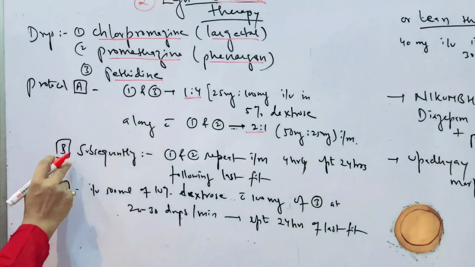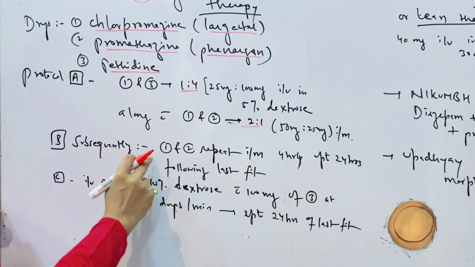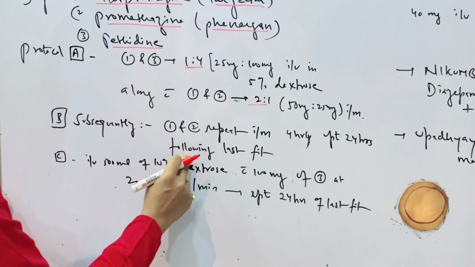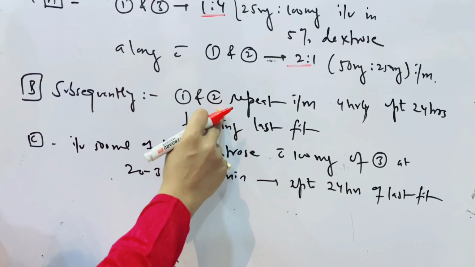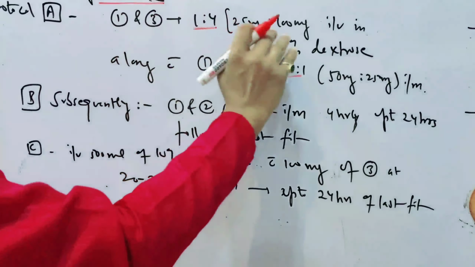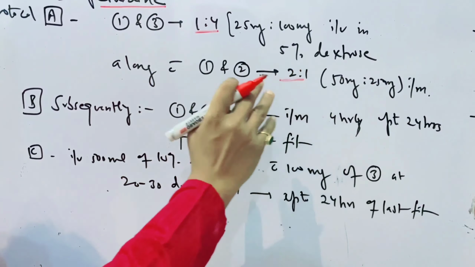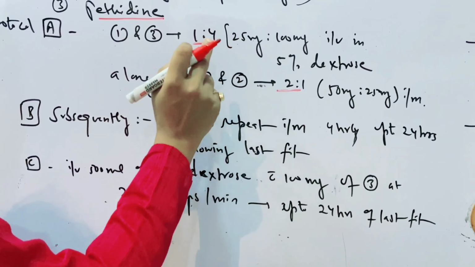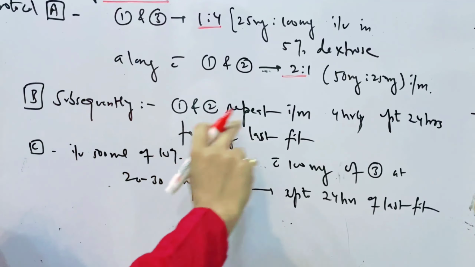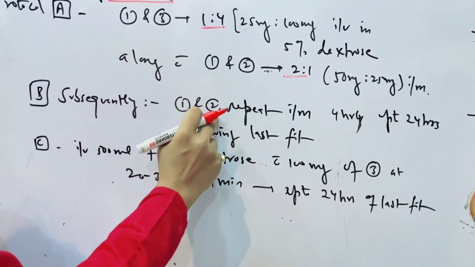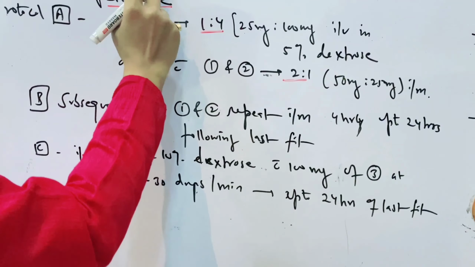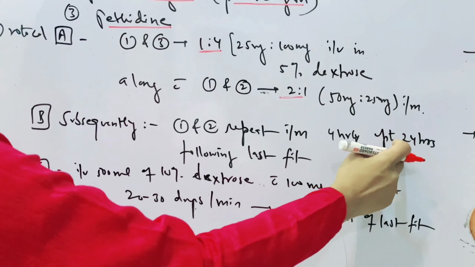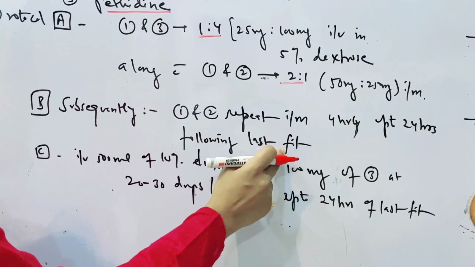Okay. Now, protocol B says subsequently 1 and 2 are repeated intramuscularly 4 hourly up to 24 hours following the last fit. That means we have given the IV stat dose and the IM stat dose. Now, after that, we have to repeat 1 and 2, that is chlorpromazine and promethazine, intramuscularly every 4 hourly. Till when? Till 24 hours of the last fit.